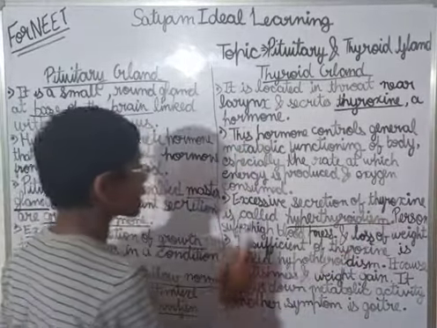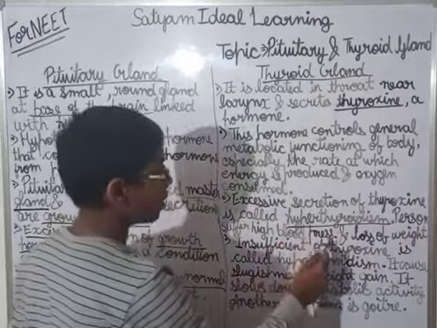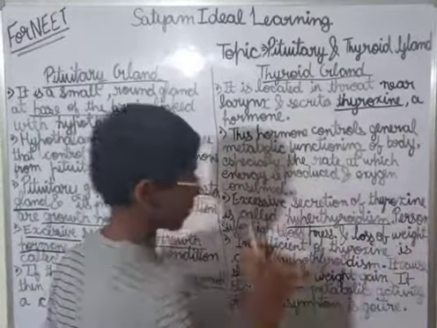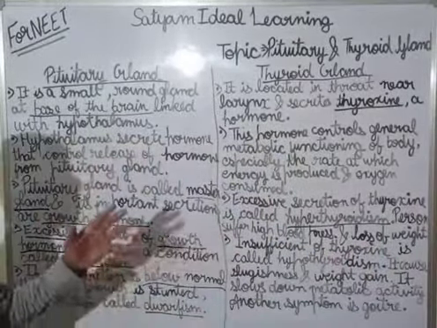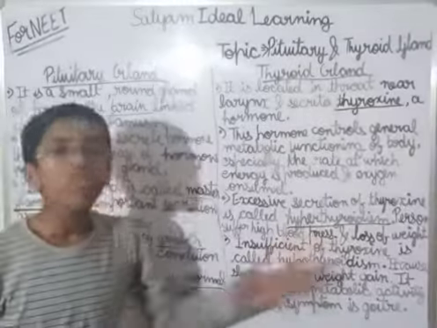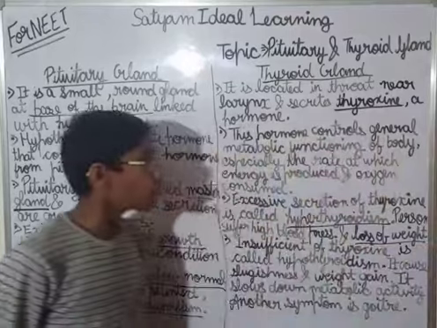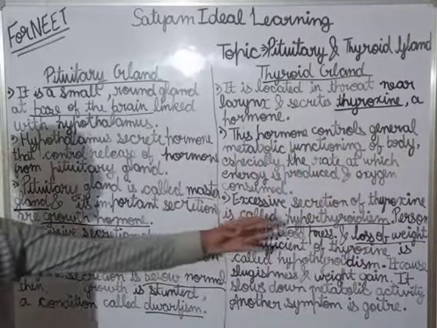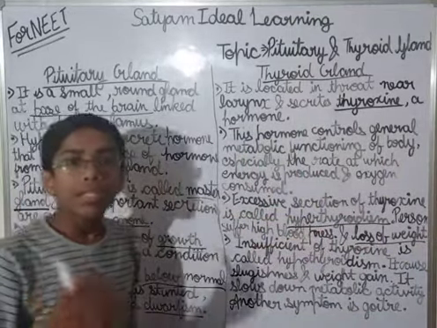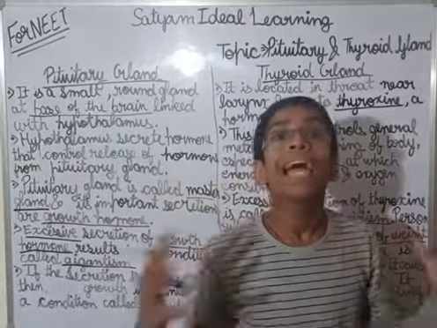See, persons suffer high blood pressure and loss of weight. Why do persons suffer high blood pressure and loss of weight? A person is suffering from loss of weight because in hyperthyroidism, it raises the metabolic activities.